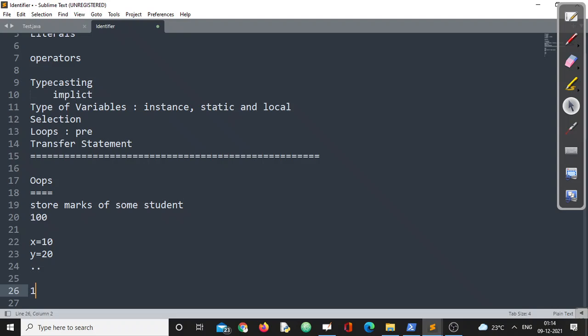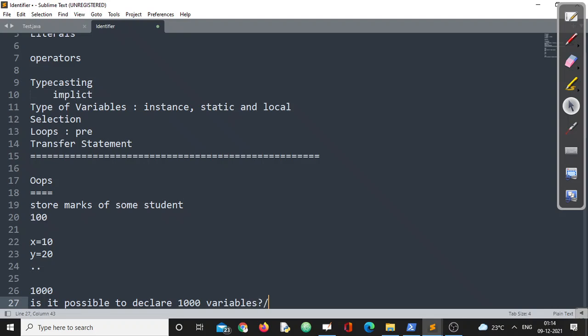If there are 100 students or 1000 students, then is it feasible to declare 1000 variables to store the values? My question is, is it possible to declare 1000 variables? The answer is obviously no.